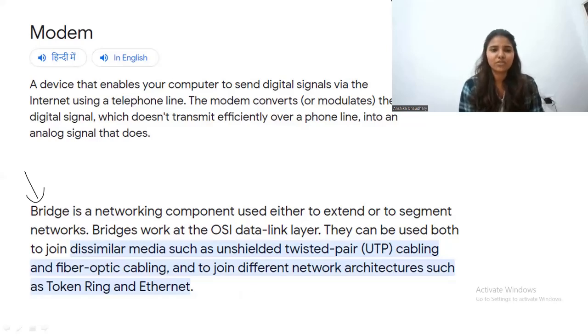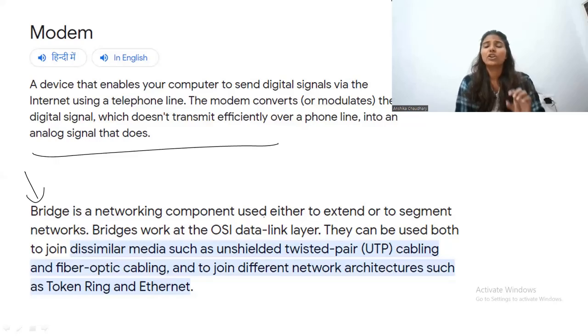So why did I take this? There is so much information. Not only one question, maybe one or two questions you will prepare from this one paragraph, right?